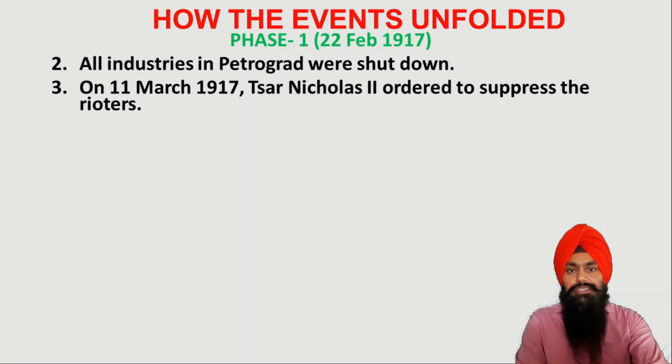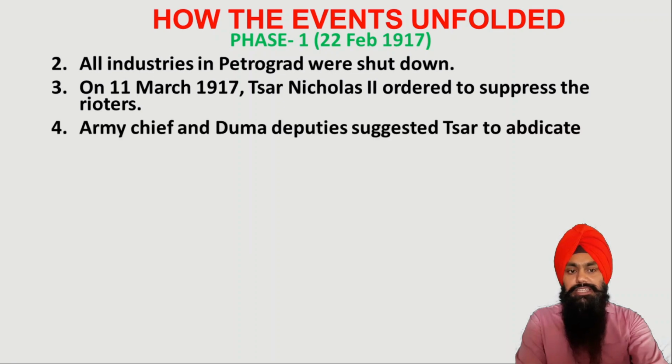And these rioters were also joined by the common people and the peasants of this country. So that's why their number was much more, and the police and the army of the royal family were unable to control these rioters.